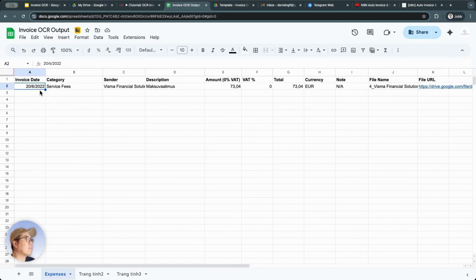It has extracted information such as the date, the category, who sent the invoice, description, the amount before VAT, and the VAT percentage, which in this case is 0. So, the total value of the invoice is the same as the value before VAT, and it has continued processing. The second one is also done, so it just processes sequentially, one by one, until it finishes all the files that I put into the Drive folder.